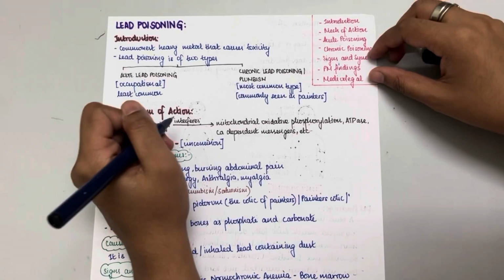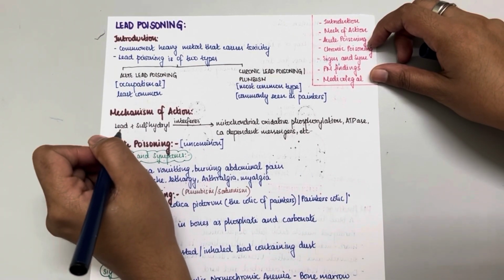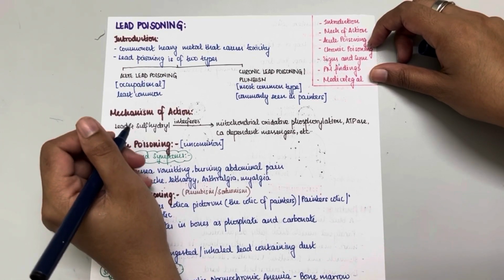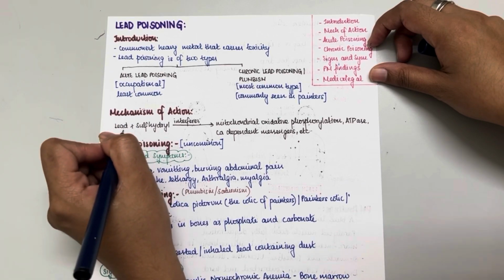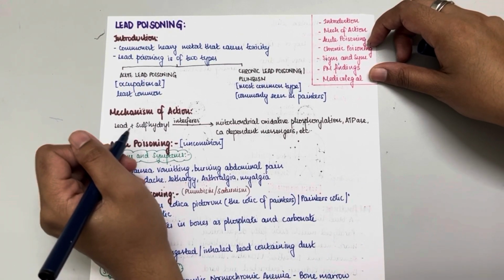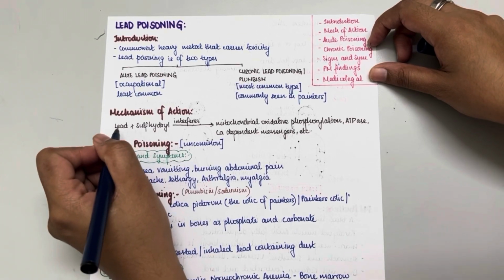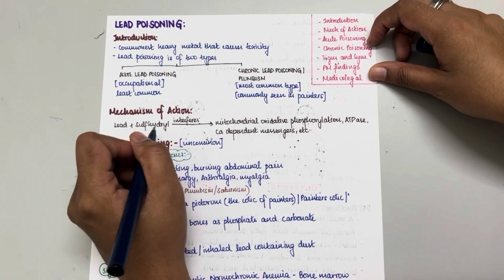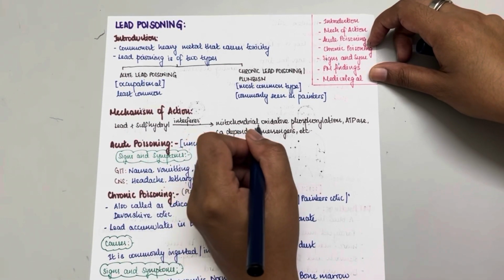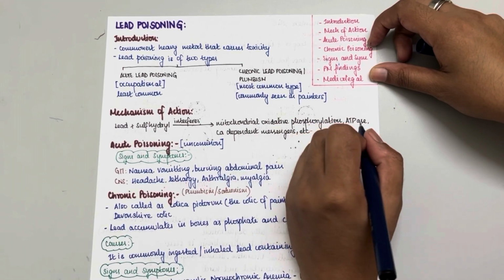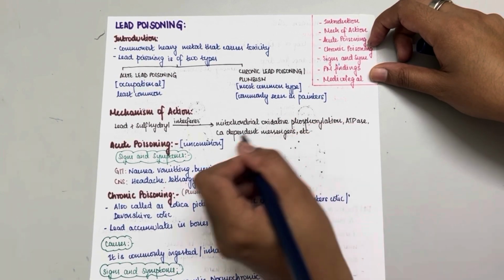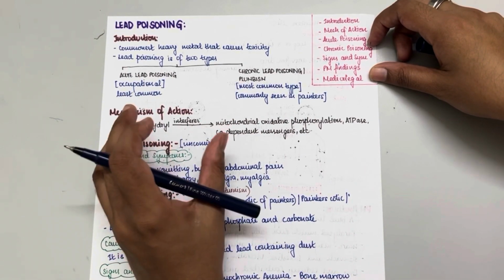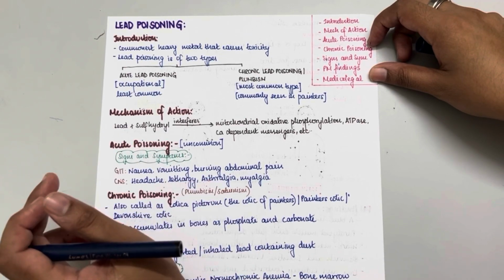Next, let us see about the mechanism of action. This lead enters the body through inhalation or ingestion. The dust lead particles are commonly inhaled or ingested. After entering the body, it combines with sulfhydryl and interferes with mitochondrial oxidative phosphorylation and ATPase formation, calcium dependent messengers and all that. So this is how it interferes with the normal cell mechanism of our body.